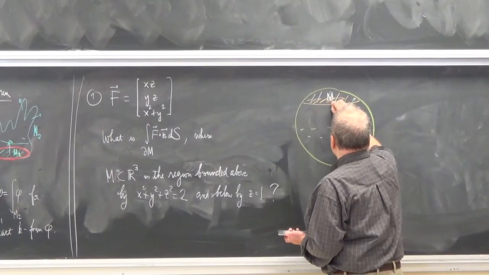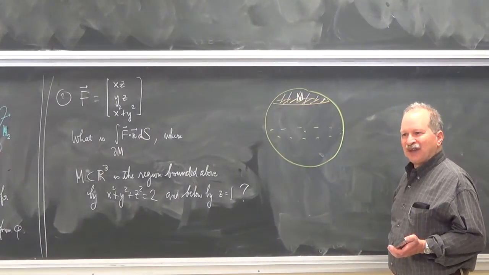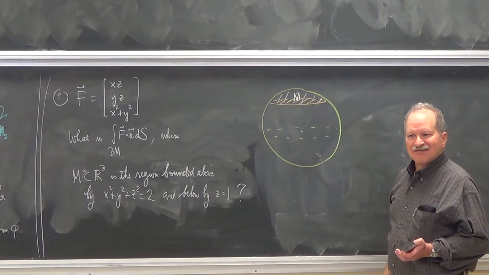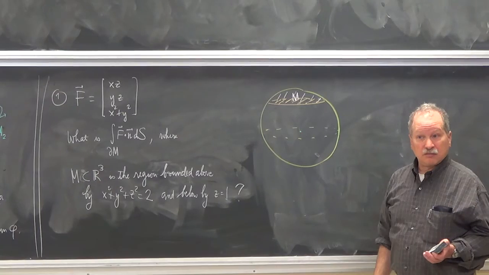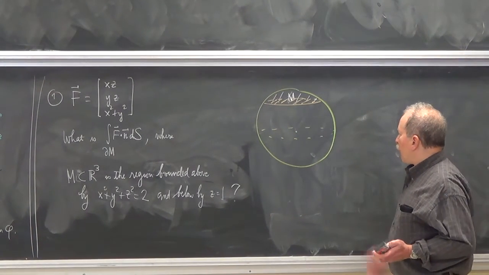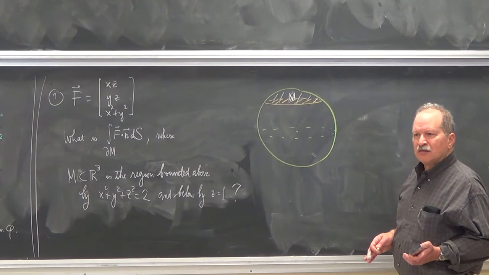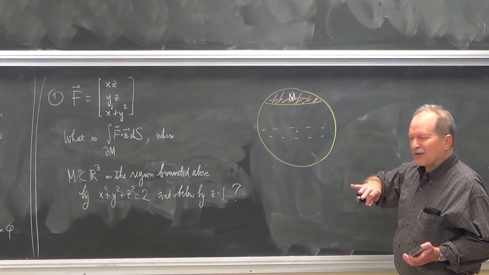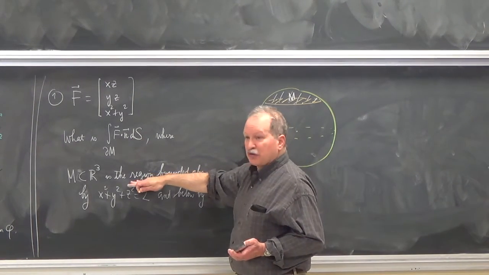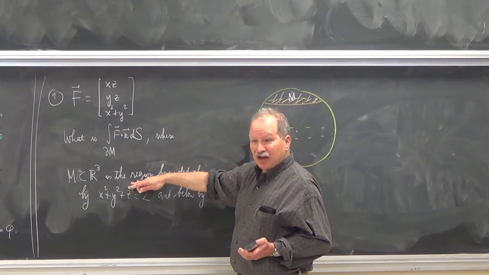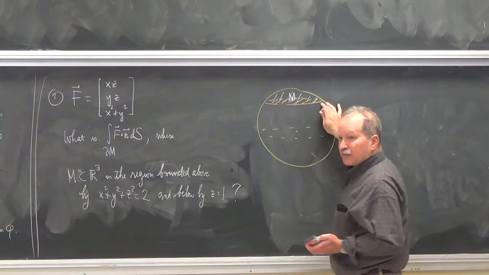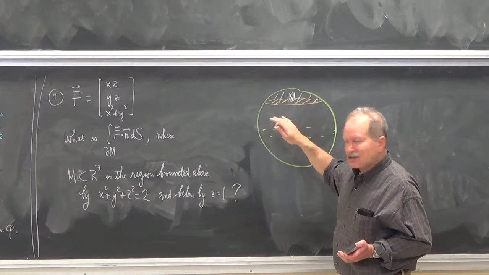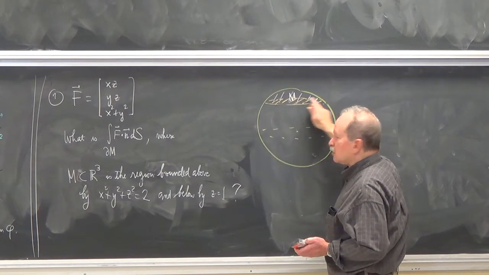So notice this is not a manifold with boundary, officially. Why? Doesn't have an orientation? No, that's not the problem. It's not an R plus. What's the boundary of this region? Why wouldn't it be the circle on the bottom? The region in R3 is a three-dimensional thing. What's the boundary of it? There's a disk on the bottom, and the top part of the sphere. So it's a spherical cap union the disk on the bottom.